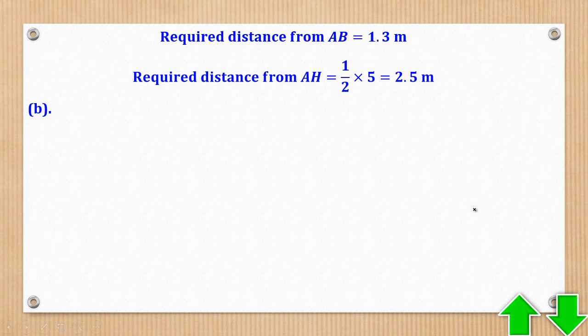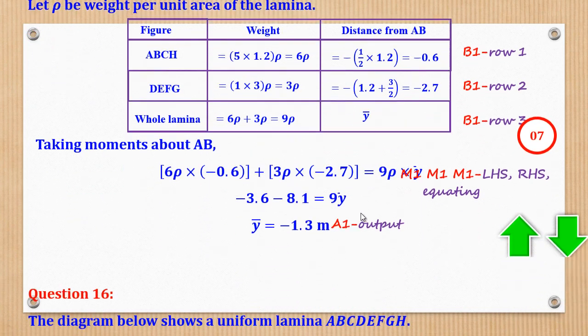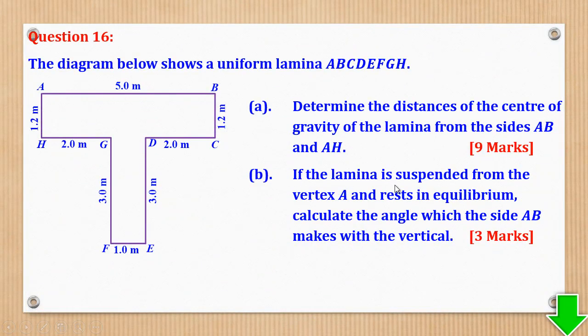Then part B, they said, if the lamina is suspended from the vertex A and rests in equilibrium, calculate the angle which the side AB makes with the vertical.